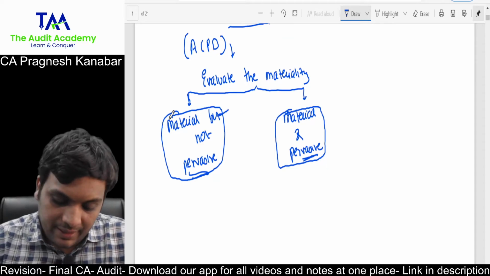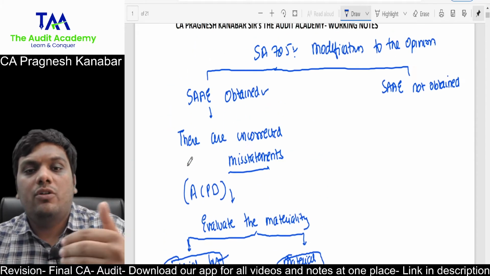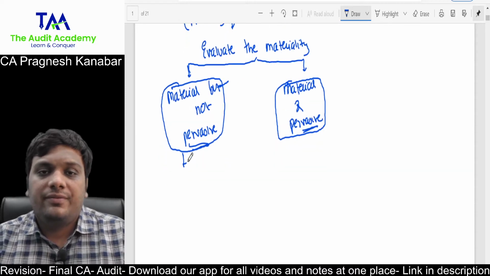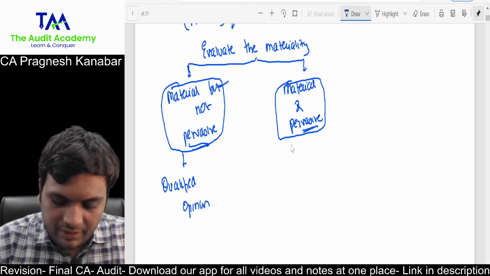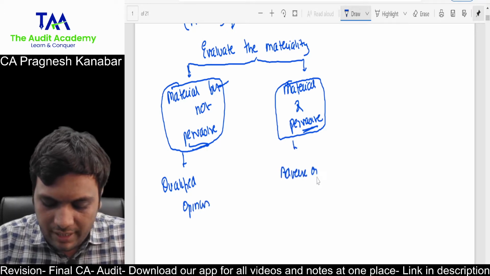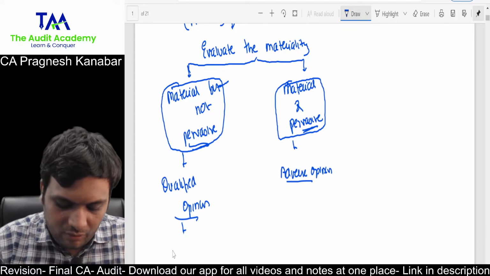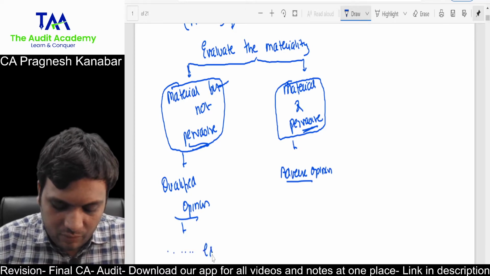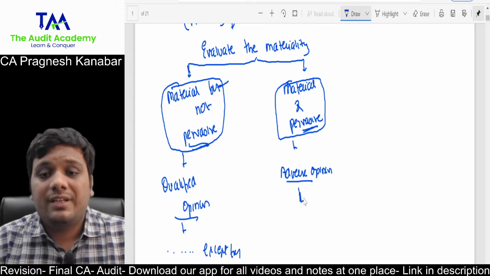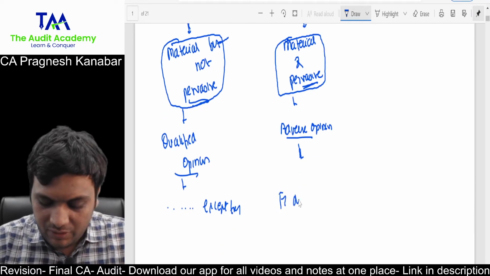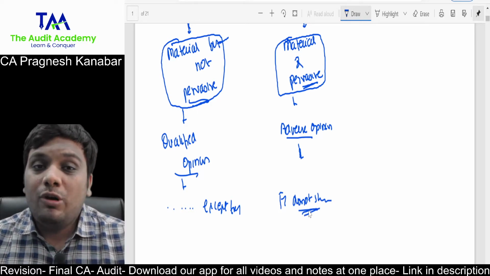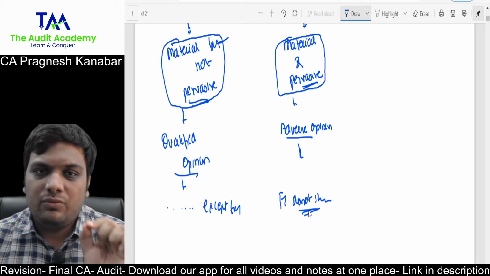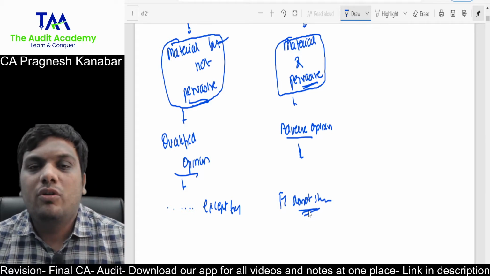All right. So if you have found misstatements and they are not rectifying them, if it is material but not pervasive, then you go for qualified opinion. If it is material and pervasive, you go for adverse opinion. You know what a qualified opinion is: the financial statements show a true and fair view except for the following. You know what an adverse opinion is: the financial statements do not show a true and fair view. All right. So for solving such questions where you are forced to select one opinion, if the question is not clear, you go for material but not pervasive, that is qualified opinion.